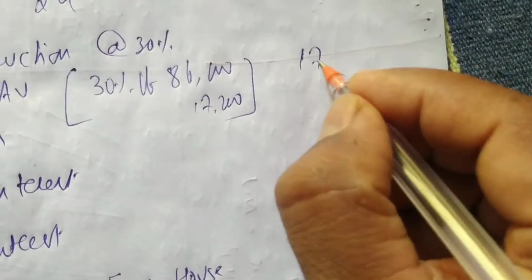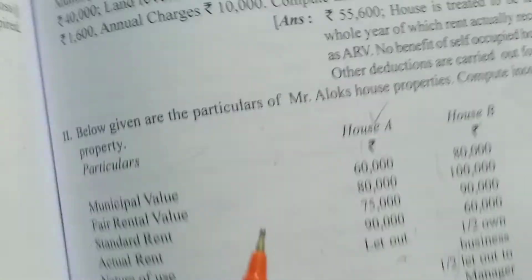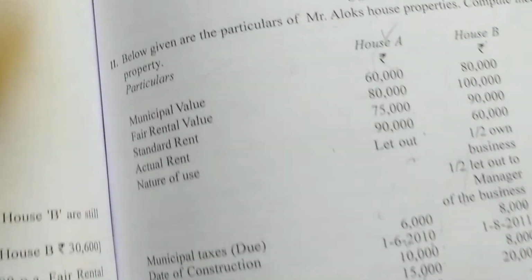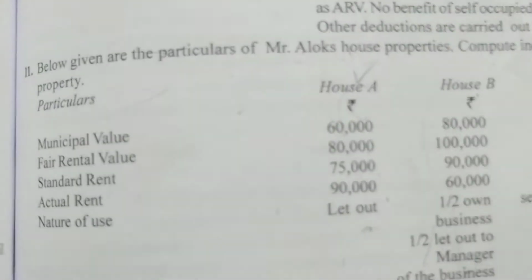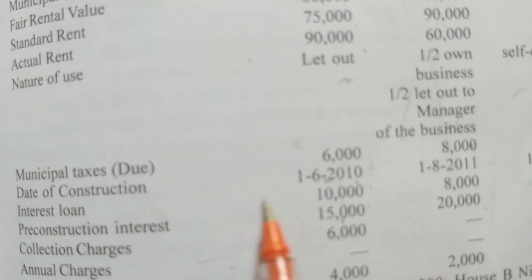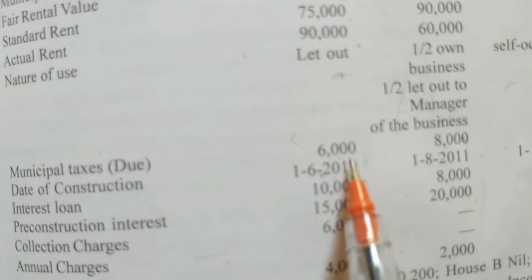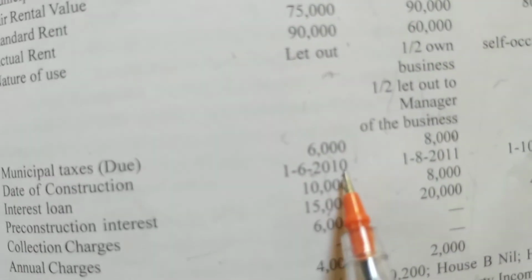So write 17,200 here. Then interest on loan. We have two types of interest on loan, one is pre and one is post. So pre, how much are we having here? First see post. Post is 10,000. Pre is 15, but we will not take pre because this is on 2010.